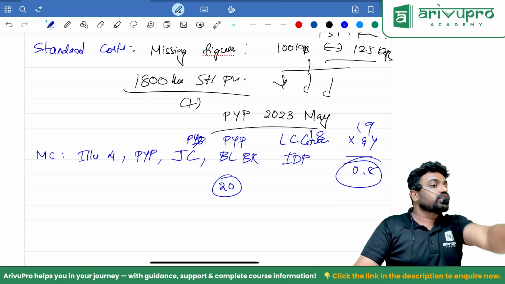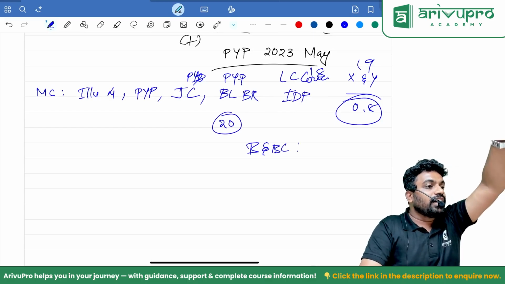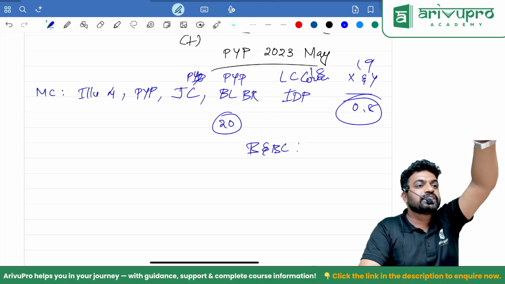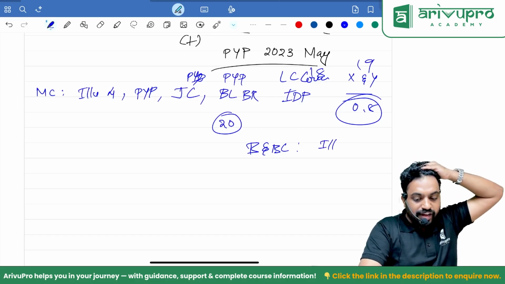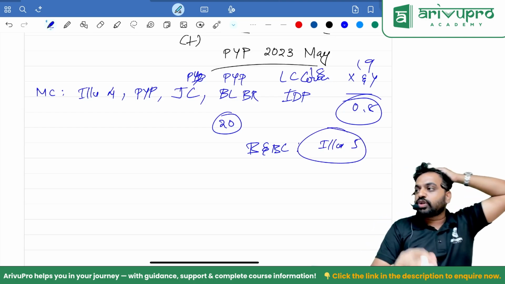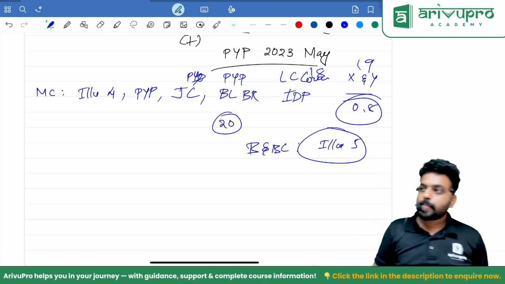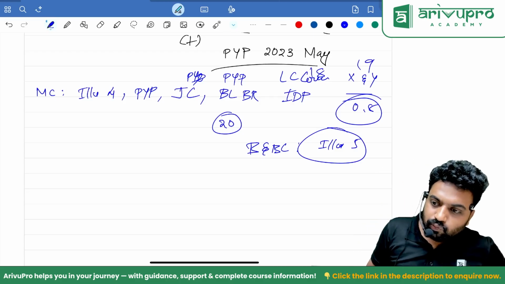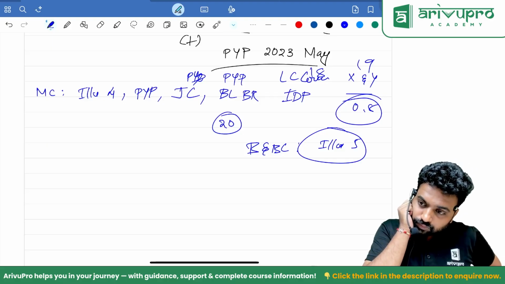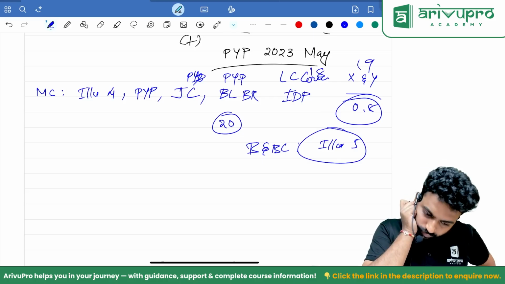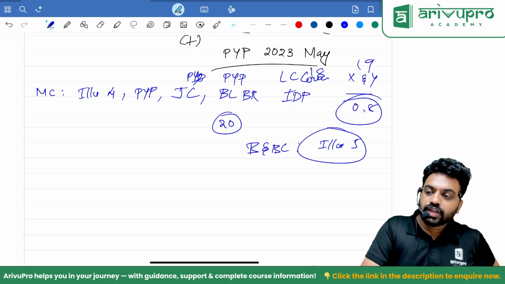Also, along with this only, you see that budget and budgetary control question, that is your ICAI, ACB, MCB, DC, DP, sorry. Illustration 5. Illustration 5th question along with this combined contribution only you see once. So for the marginal costing, it is illustration 4, PYP 15, PYP 21-22, practical 19-20, illustration 5, then that's all. Illustration 5 of budget and budgetary control should be done with marginal.